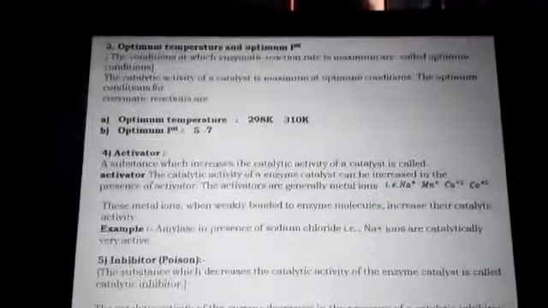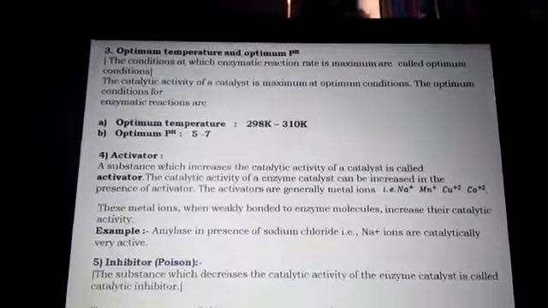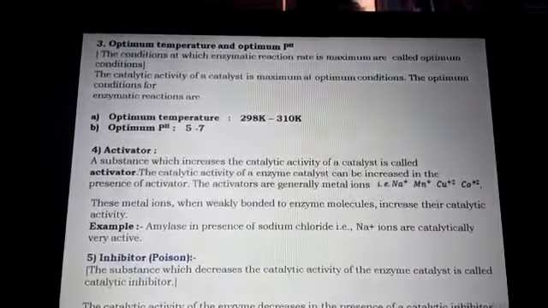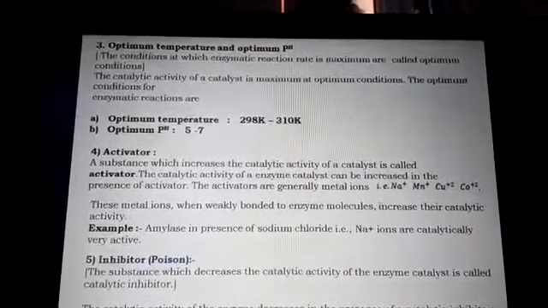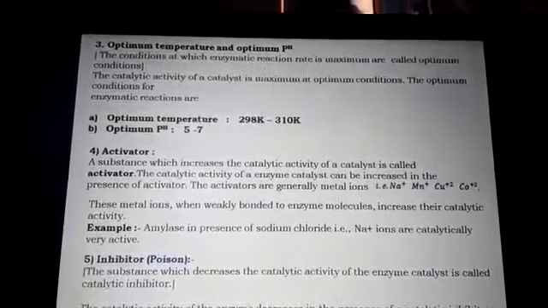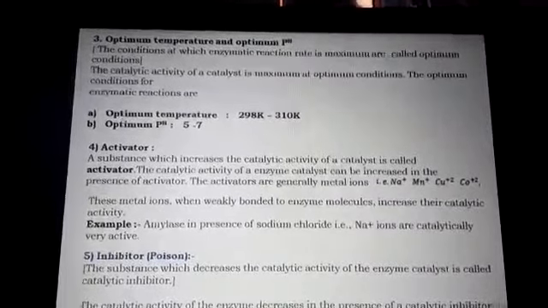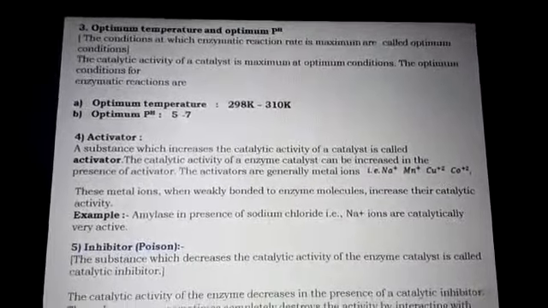These enzyme catalysts need optimum temperature and optimum pH. What do optimum conditions mean? The conditions at which the enzymatic reaction rate is maximum are called optimum conditions.